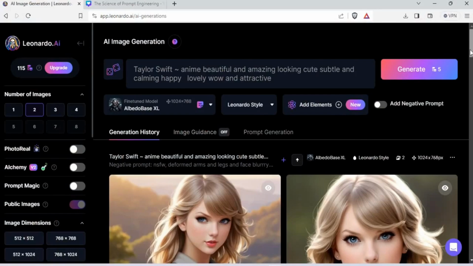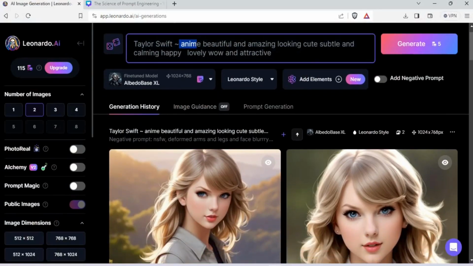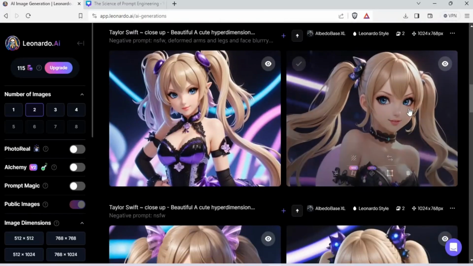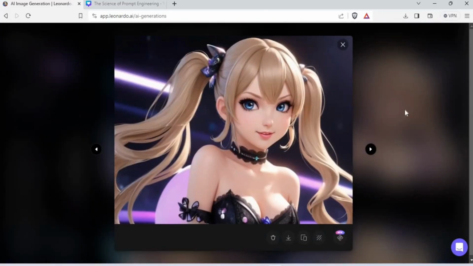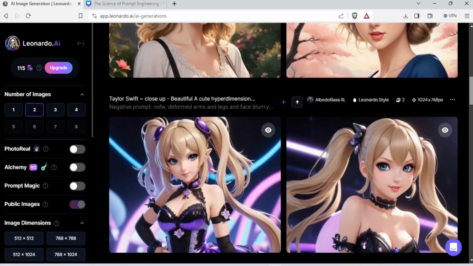So folks, this was the Taylor Swift image that I was talking about. This is, as you know, the prompt: Taylor Swift anime, beautiful, cute, subtle, calming, happy, lovely, wow, attractive. I put it up and it created this. These are the second images. The first one was these images. Yeah, look at this. You remember this one? Yeah, this was the one that I put on the slide. So these were the images that were created first. This is how it's done.